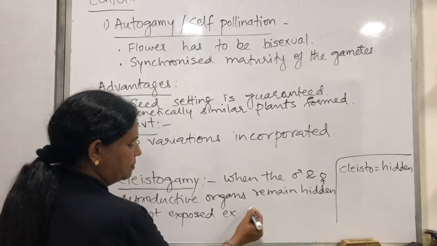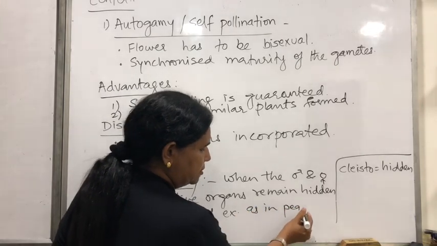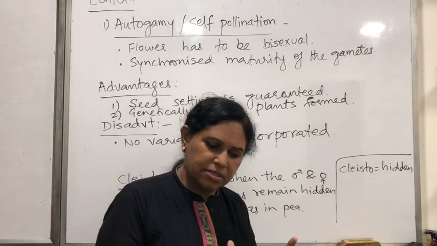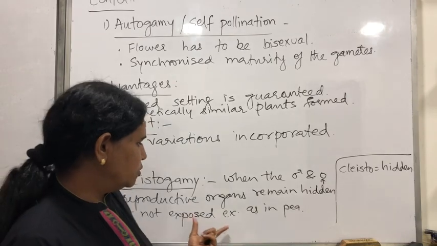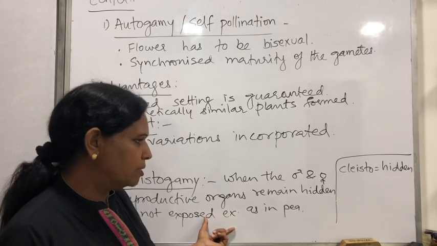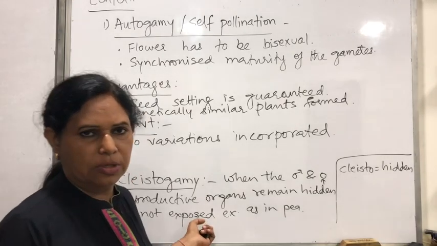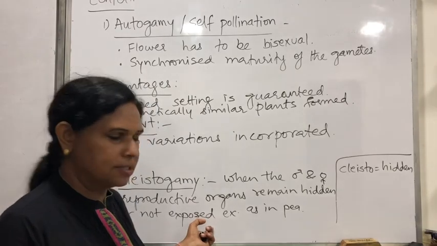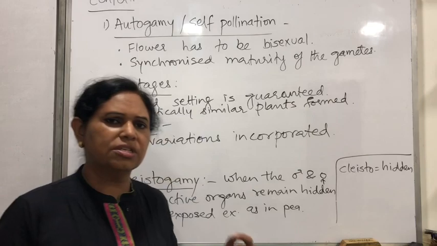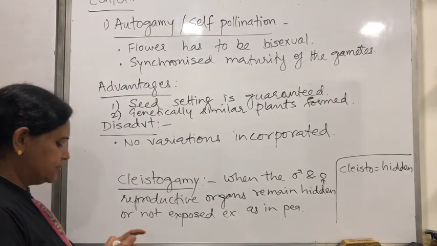As in, for example, pea, Pisum sativum, the flower will not open up, and because the sex organs are within the petals, and both will be maturing at the same time, male and female gametes will be formed and maturing at the same time, so that it will be favoring autogamy. So that is a way of plants to go for, that compulsory seed setting. So this ensures seed setting. Okay, let's see the next thing.